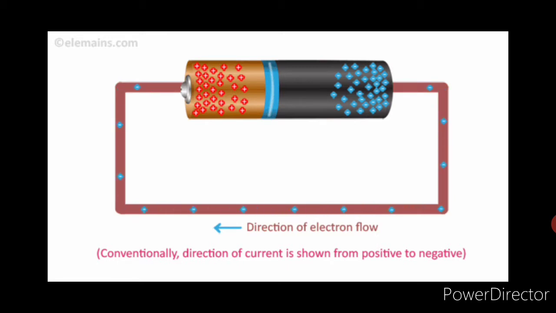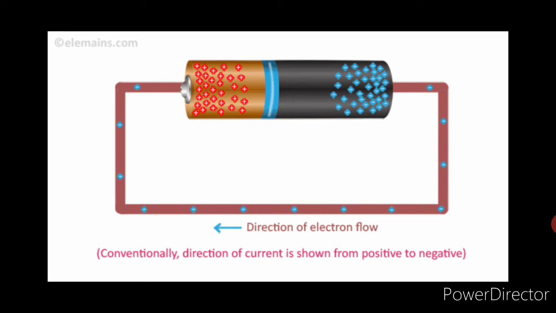First, let's learn the concept: what is electric current. We said that the motion of the electric charges, especially the electrons, through the conductor is called the electric current. You can compare this with the flow of water. How does water flow in a channel? It moves from a higher pressure region to a lower pressure region. Similarly, electric current also flows from a high potential region to a low potential region. Now what is this term potential? We'll learn about potential in the next concept, but here we have to understand that it moves from a higher potential to a lower potential.